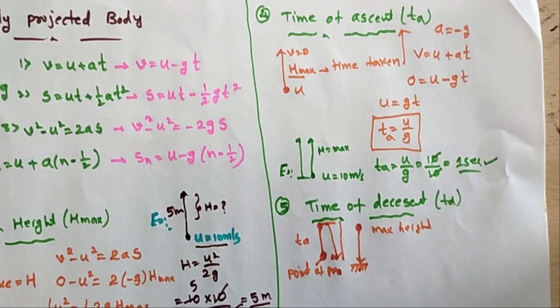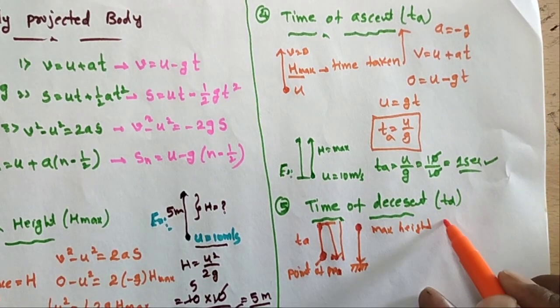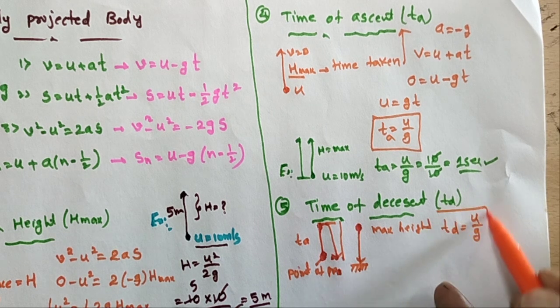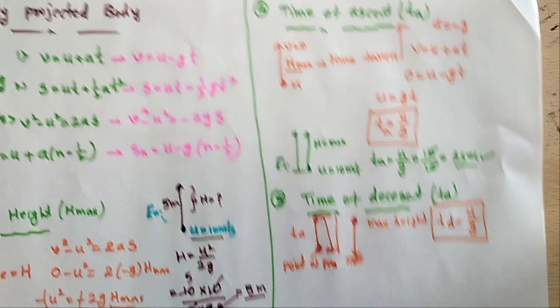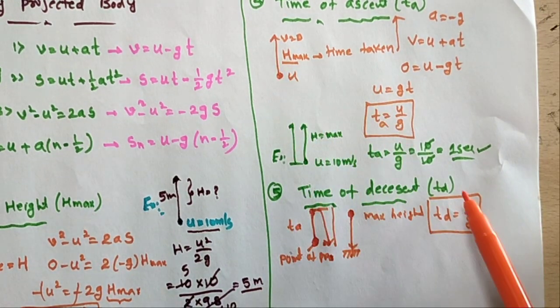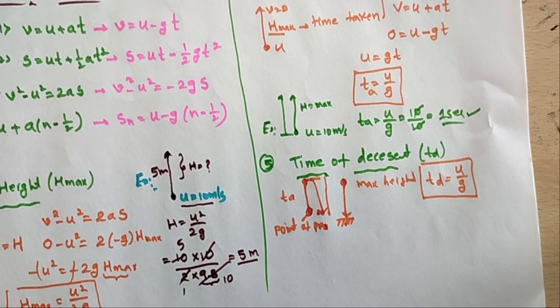So you calculate, finally this time of descent is also the same, TD is equal to U by G. The time of ascent and the time of descent will be the same. Suppose it is moving for 1 second, it comes back also in 1 second. So this is called the time of descent.